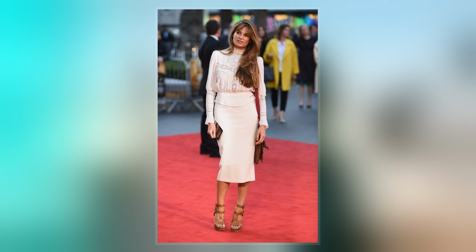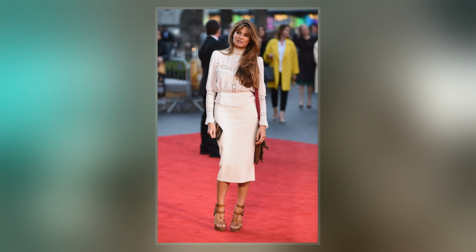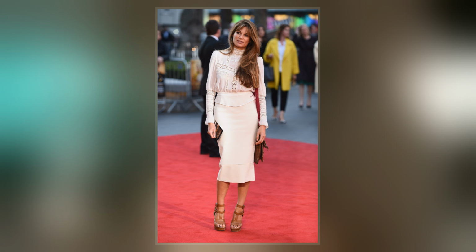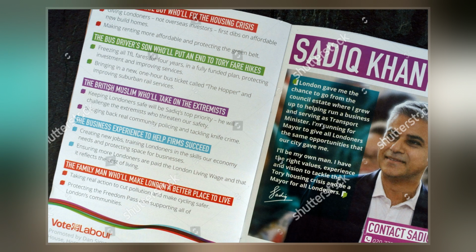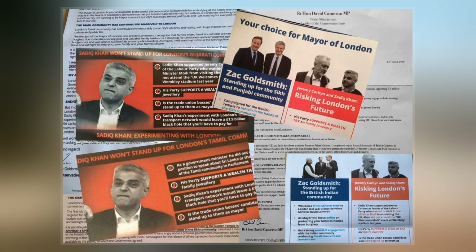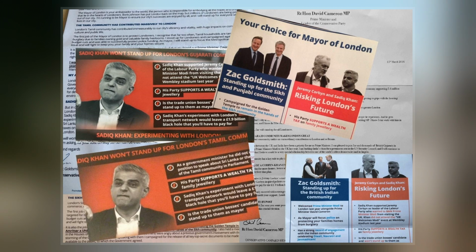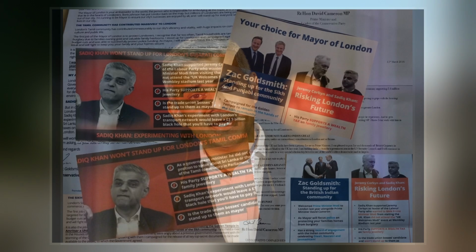Of the 12 candidates, only Khan, Goldsmith, and Green Party candidate Sian Berry achieved the requisite 5% minimum first-round vote share to retain their deposit. This was the first election to not feature either of the two previous holders of the office, Ken Livingstone and Boris Johnson, who had run against each other in 2008 and 2012.